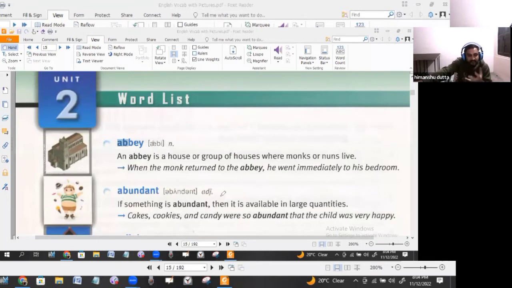Abundant means something which is more in quantity. If something is abundant, then it is available in large quantities, in a lot of amount. Cakes, cookies and candies were so abundant. That means there were so many candies, so many kinds of them, and so much of them as well. The quantity of all these categories of eatables was so much. The child who received the candies and the cookies was very happy. Okay, let's move on to the next one.